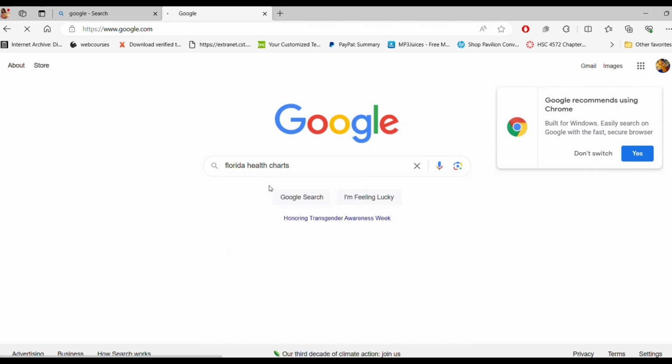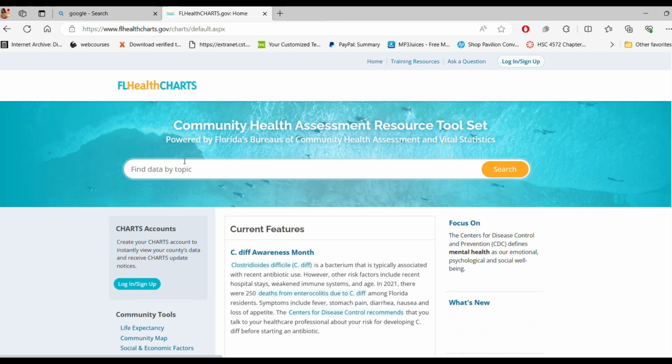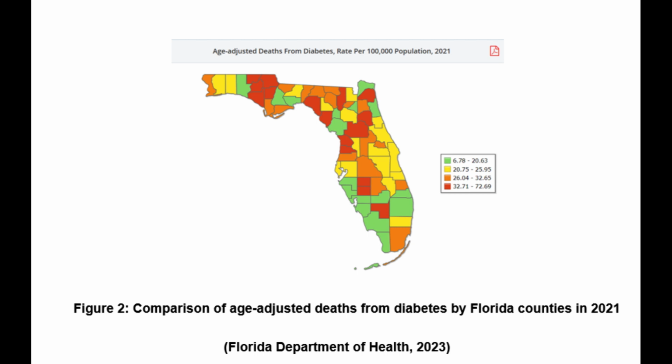By utilizing the Florida health charts, we can examine the frequency of diabetes mortality rate in Florida by number 1, person. In this graph, we can see the diabetes mortality rates for Florida blacks versus whites over time. We can see how diabetes mortality is clearly a racial disparity. Number 2, place. In this graph, we can see a map of Florida counties and the distribution of diabetes mortality by age. The top 5 highest rates of diabetes mortality are found within rural counties.